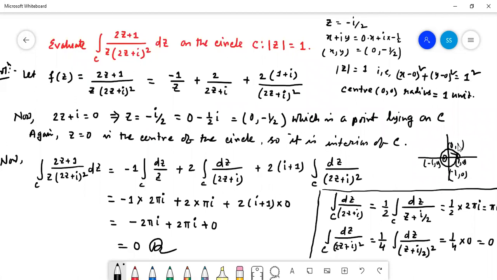For this one it will give 2 pi I, so half into 2 pi I gives pi I. So we have minus 1 into 2 pi I, plus 2 into pi I, plus the last term. For the last term it will give 0, as it is a multiple order pole of order 2. So we get minus 2 pi I plus 2 pi I plus 0. So minus 2 pi I and plus 2 pi I cancel, and the result is 0.